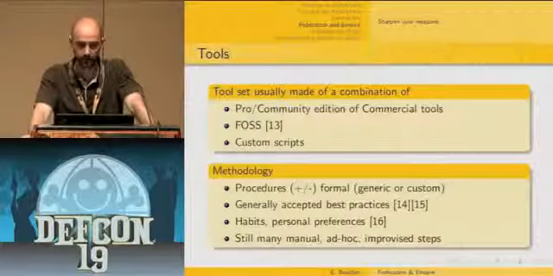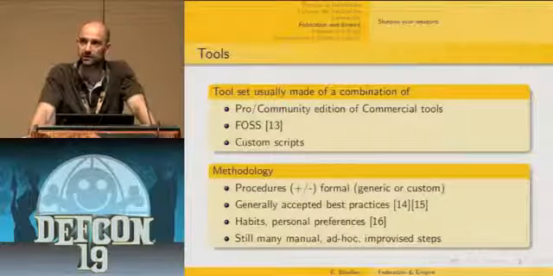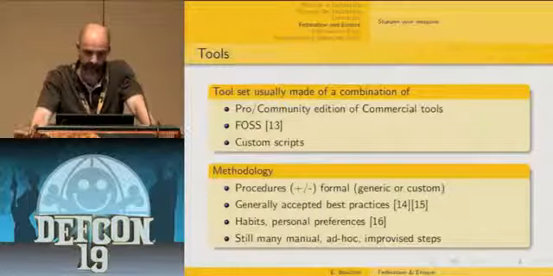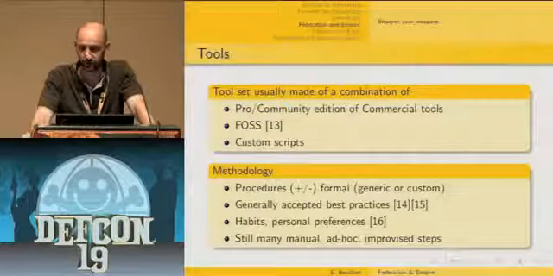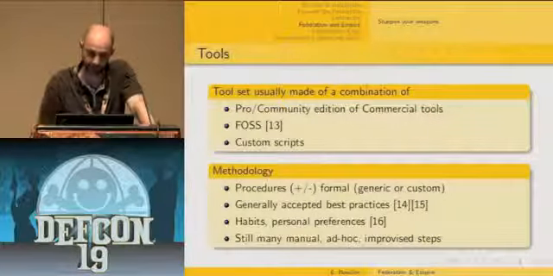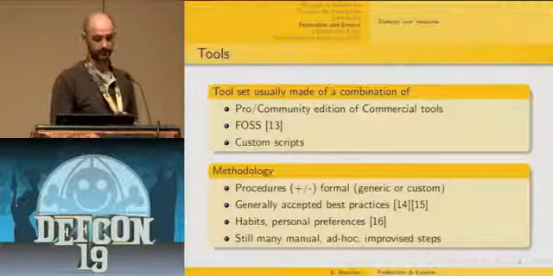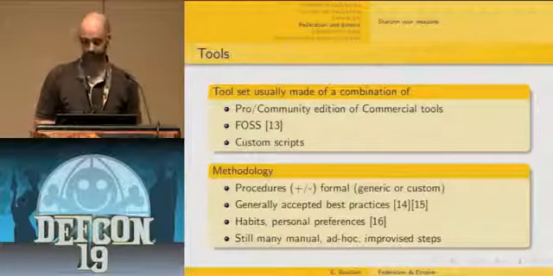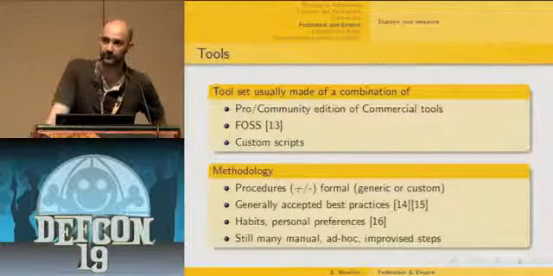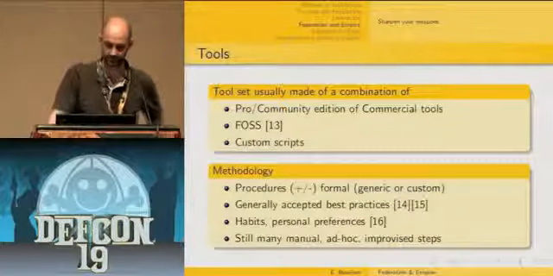web application scanners to better assess web services based on SOAP. Typically, a web application scanner toolset is made of a combination of different tools chosen by more or less objective criteria. It can be made of professional or community editions of commercial tools like WebInspect, Acunetix and others. You can use free and open source software for web application scanning, Skipfish, Nikto, and typically some Firefox plugins also. And very often, people doing this for a living use their own homemade custom scripts that they have developed throughout their years of experience.